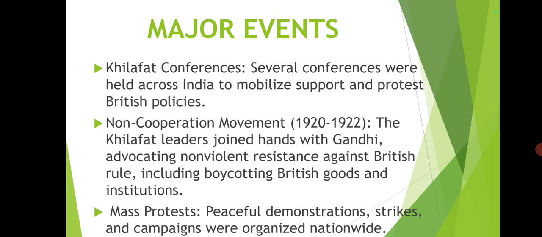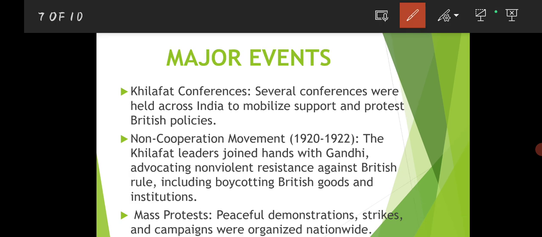The major event of the Khilafat movement was after the support of Congress. Khilafat conferences were held across India. The leaders in the Khilafat movement joined hands with Gandhi ji in the non-cooperation movement of 1920 to 22, and there were mass protests, demonstrations, strikes and campaigns against the government. They were organized all over the country.